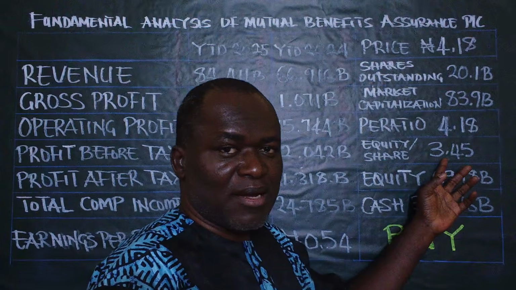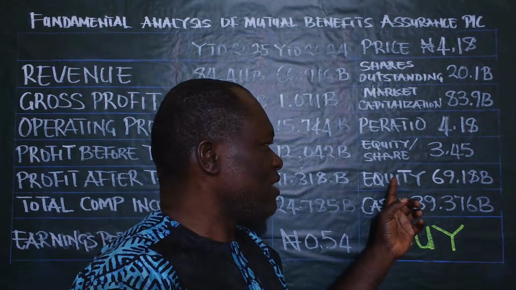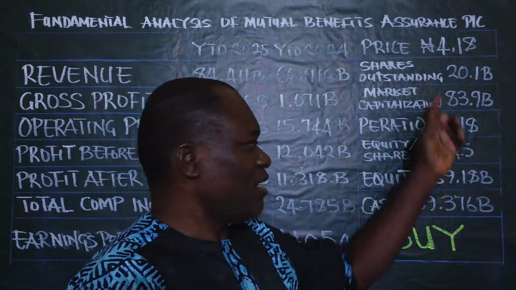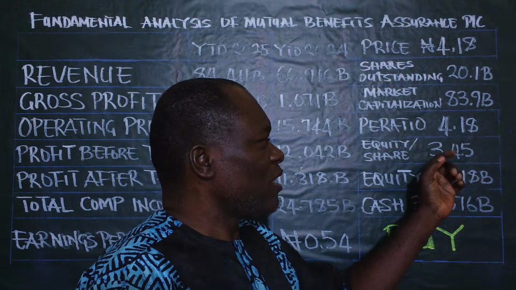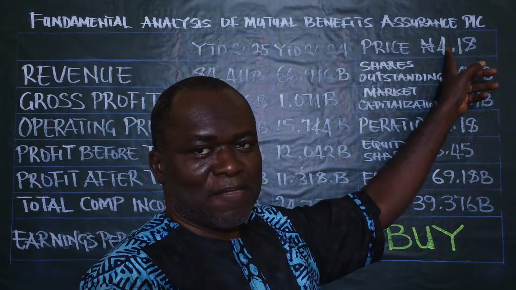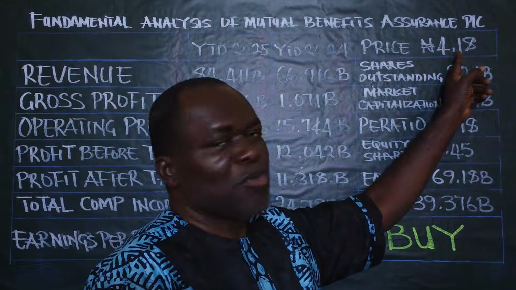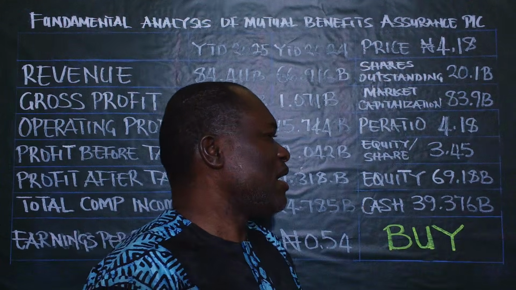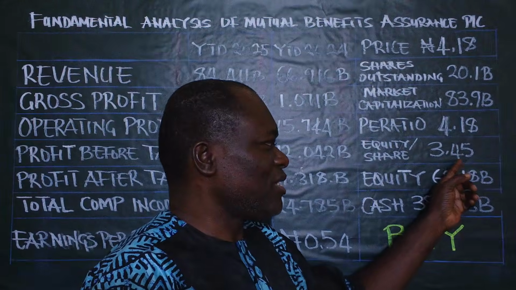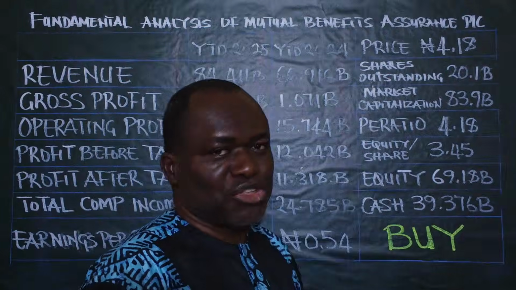This particular value is very, very important. In this case, we divide the equity by the number of shares outstanding. That will give you what? 3.54. So now compare this figure with the stock price. The stock price is 4 naira 18 kobo, and the equity per share is 3.54. So in this case, the difference is not much.